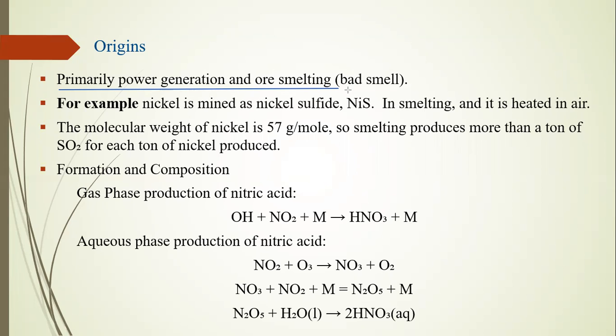Smelting means bad smell. There are also bad smells, not enough pure gases, so it's creating some smell. For example, nickel is mined as a nickel sulfide. When we mine, we have to take some of the clay and do a filtration process, and we have to filter nickel from this clay. That is called the mining process. When we collect nickel from our earth surface, it also produces some air pollution, like our acid rain.